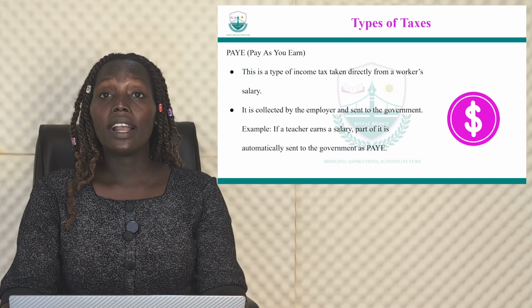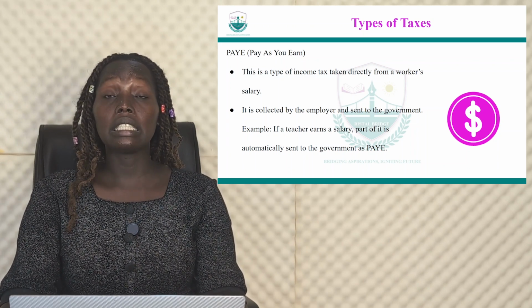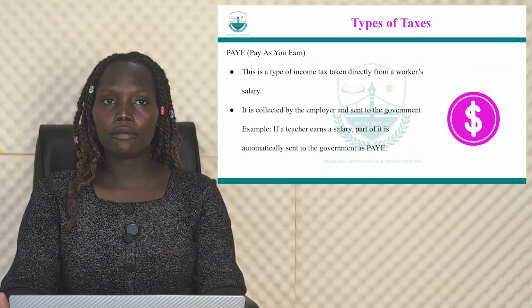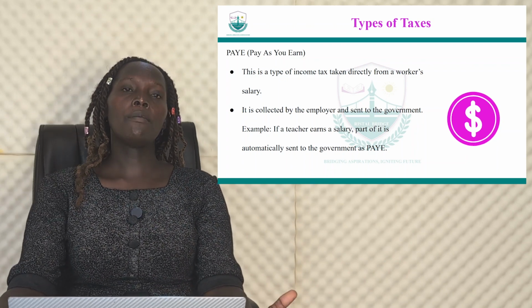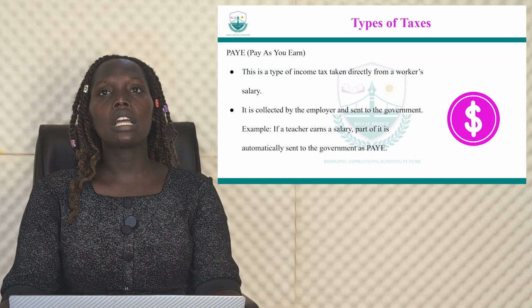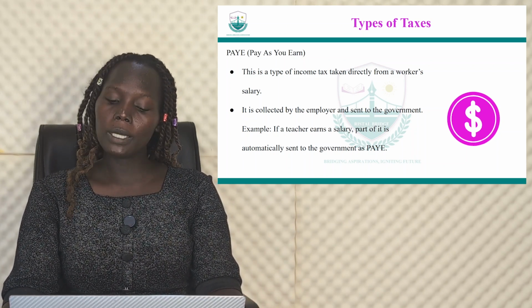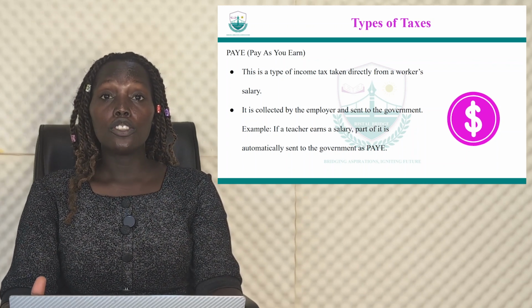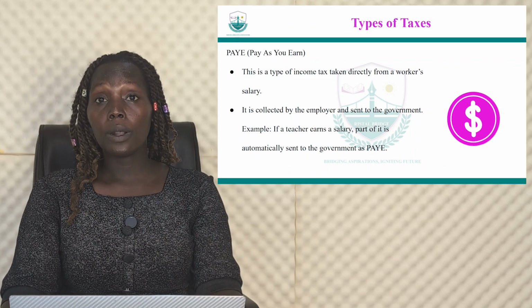According to what you're earning, you can say 15% is going to the government. So by the time you get your net pay, they have already deducted the money that goes to government, which is part of your taxes.